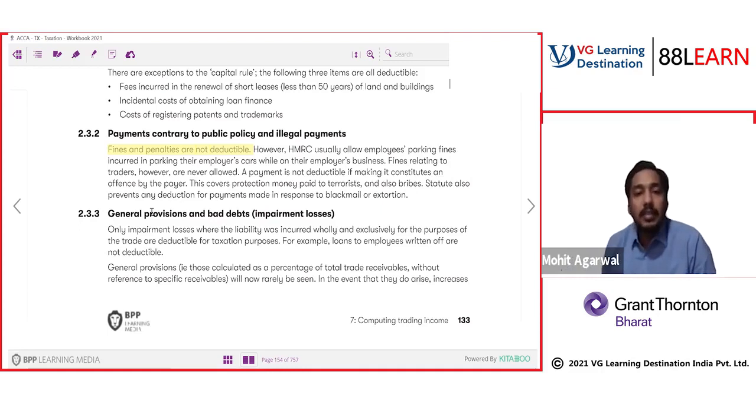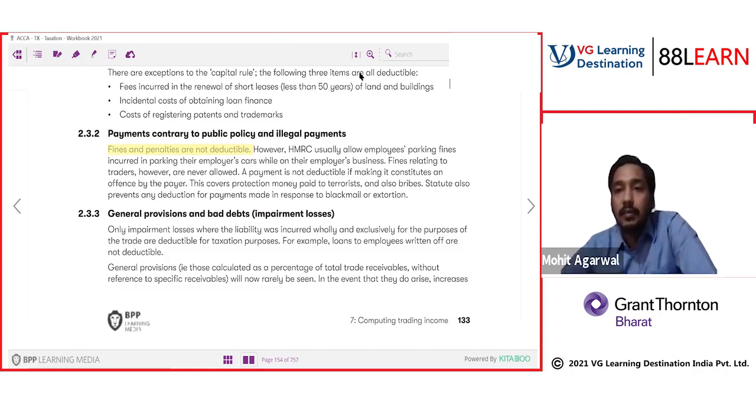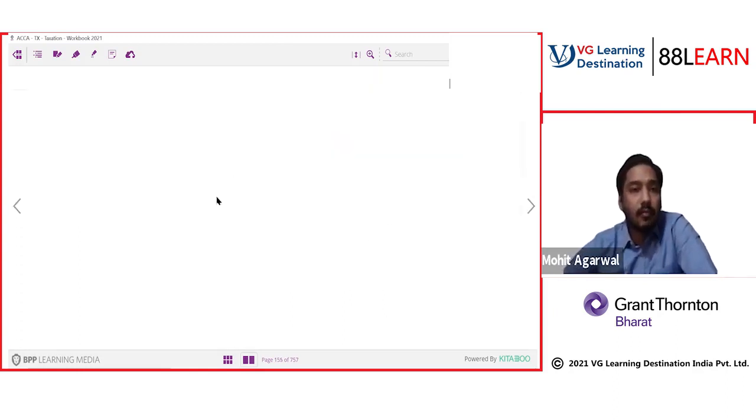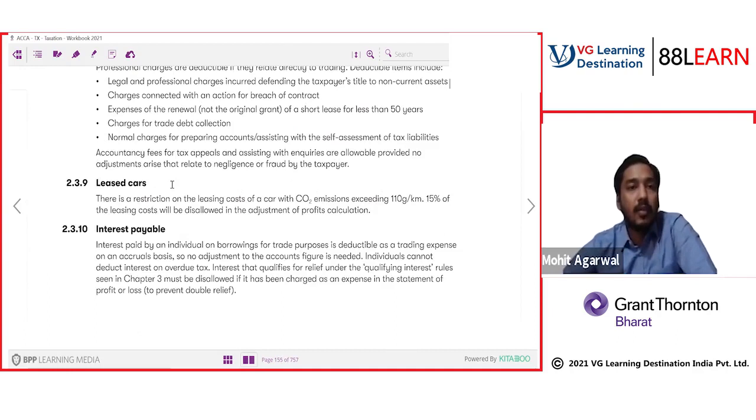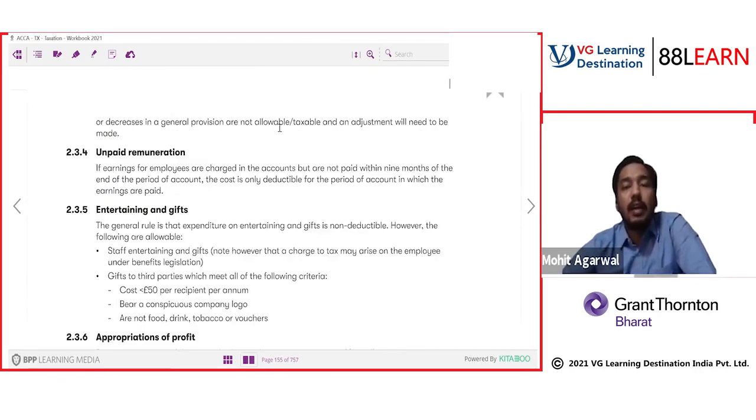General provisions, that is those calculated as a percentage of total trade receivables without reference to specific receivables, will now rarely be seen. In the event they do arise, increases or decreases in the general provision are not allowable or taxable, and an adjustment will need to be made.